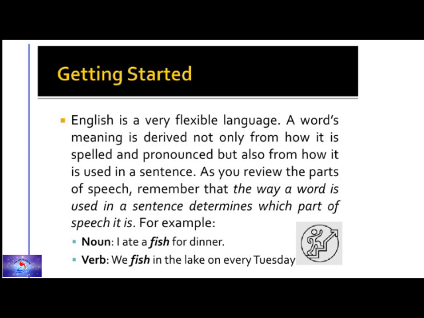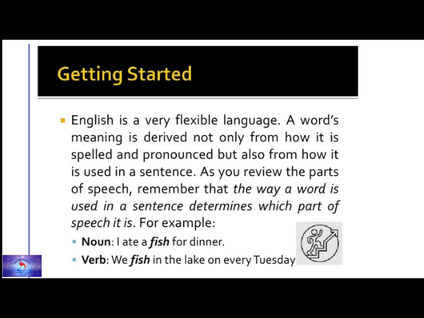We have already discussed the parts of speech in the previous video. Hope that you remember. Let us see an example here. I ate a fish for dinner. Here you can just see the placement of that word. Here it is in noun form. In the next sentence it is in verb form. We fish in the lake on every Tuesday. So the usage of a word in a sentence makes the difference in the meaning.